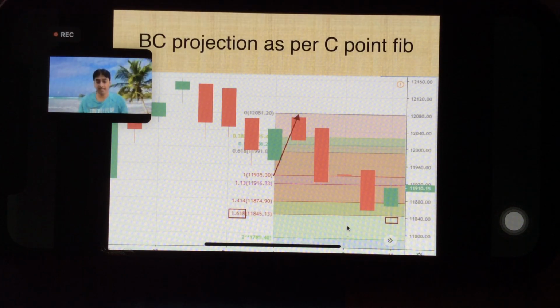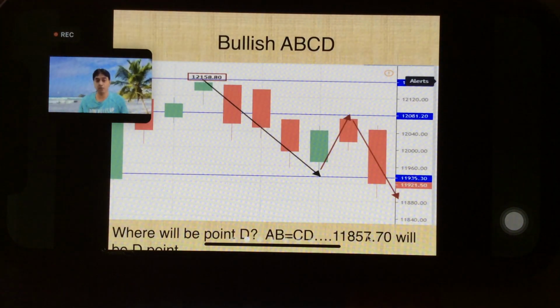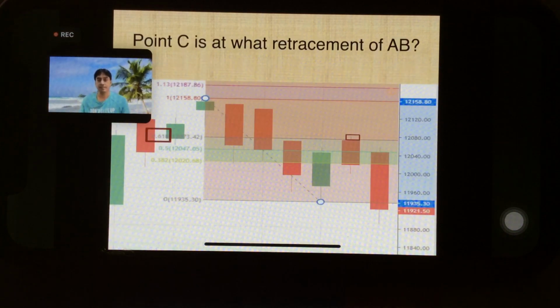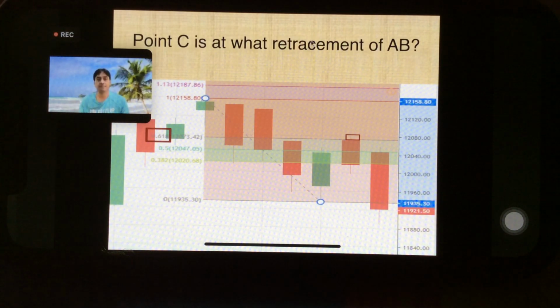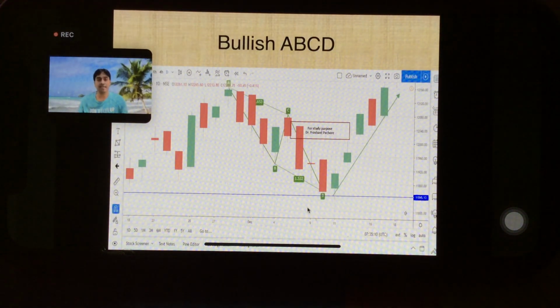So we go long at where 845 and 857. These are the two levels. So the earlier the better. So I will go long at 11,860, right before the first Fibonacci level, the D point as per the calculation of AB equal to CD. That is more important. Right.